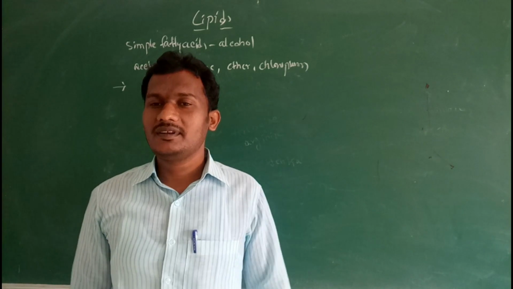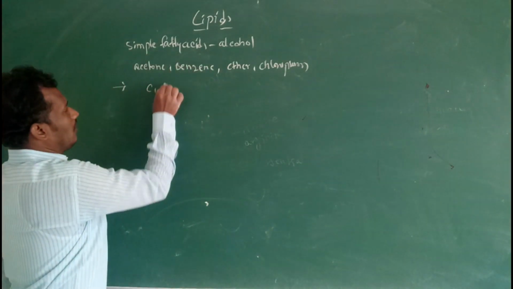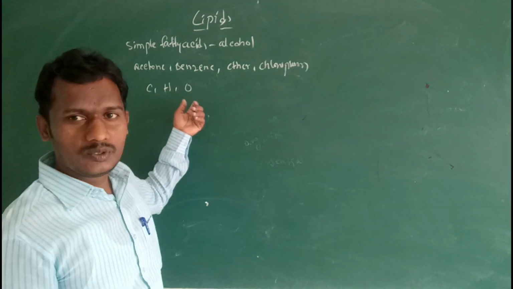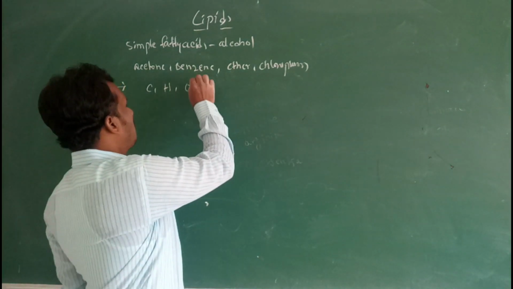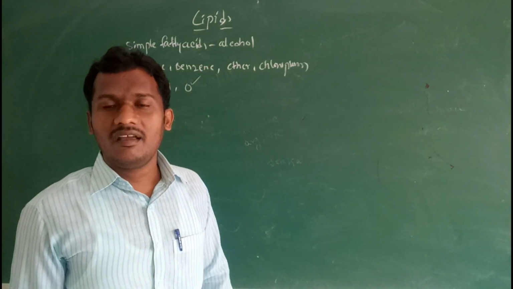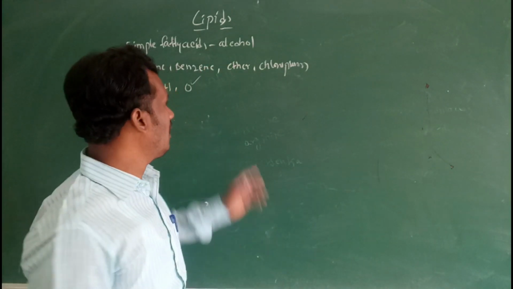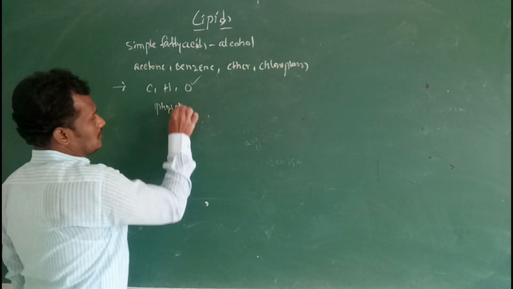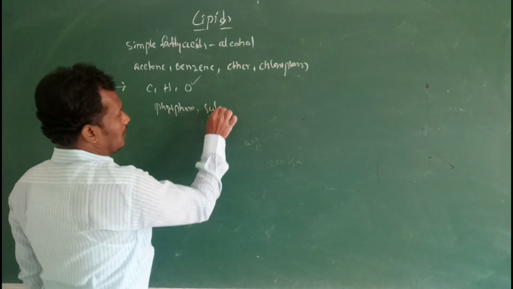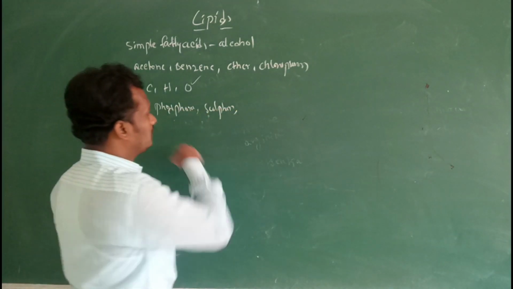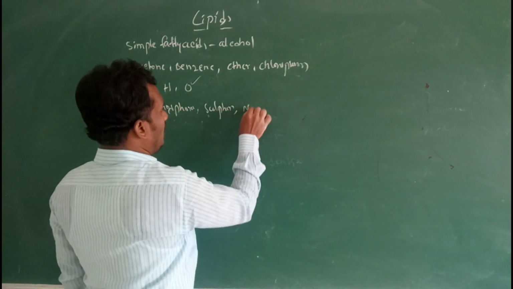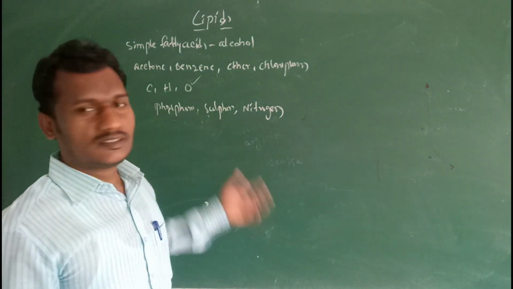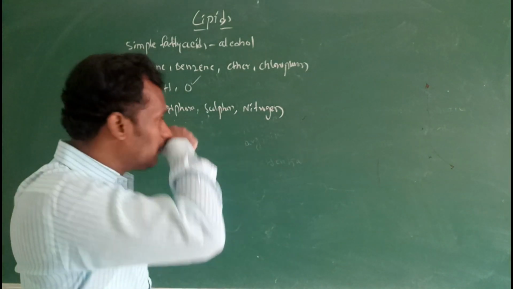Next one, these lipids also contain carbon, hydrogen and oxygen. Compared to carbon and hydrogen, oxygen is very low. Next one, these lipids also contain phosphorus, sulfur and nitrogen.